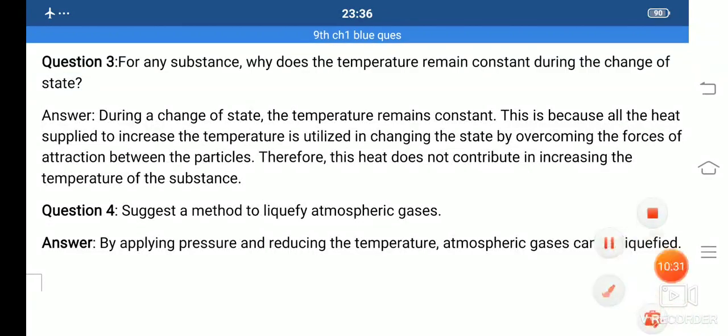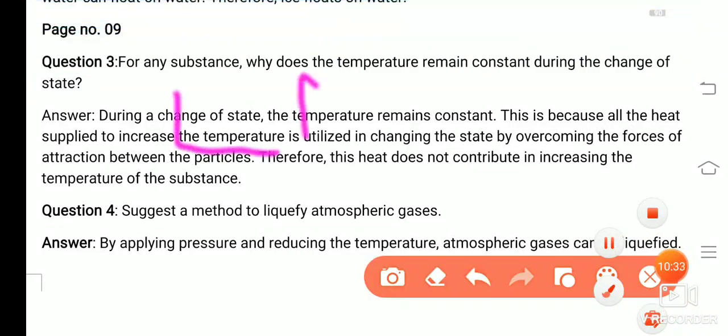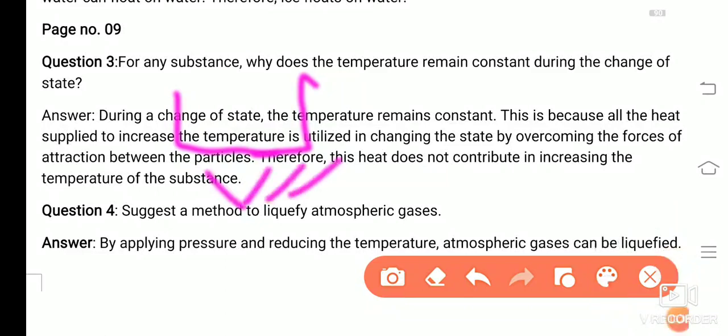Here you can see, suppose you have water and you need to boil it. When you are giving heat to the water, what will happen? First, the container will heat up. Then after that, heat is transferred to the molecules of water.